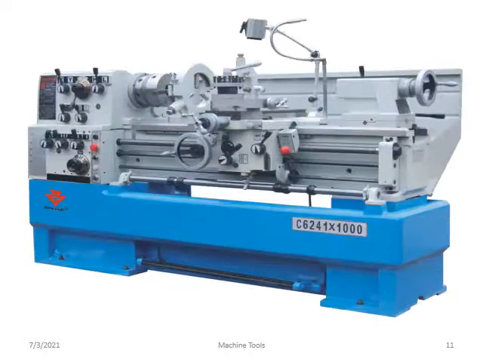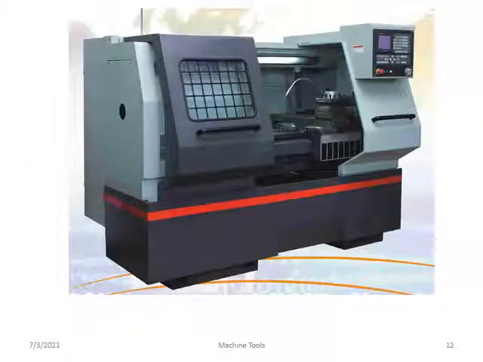Next, you can see the engine lathe. You can see this figure clearly. This one is an engine lathe. And this is a computer numerical control lathe. Before that, according to the drawing, you have to write the codes here, M code and G code. You write the program here, then put the job in, start the work, and we get the final product. Here the only manual work is that you have to write the program as per your requirement and your drawing, using G code and M code.